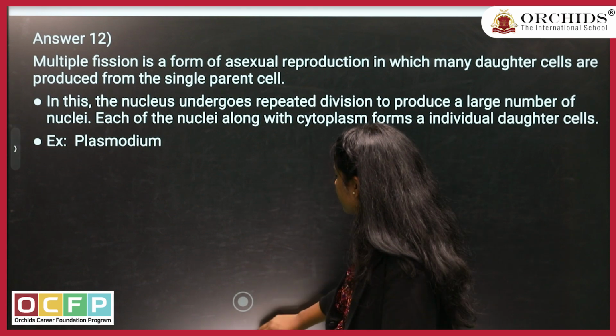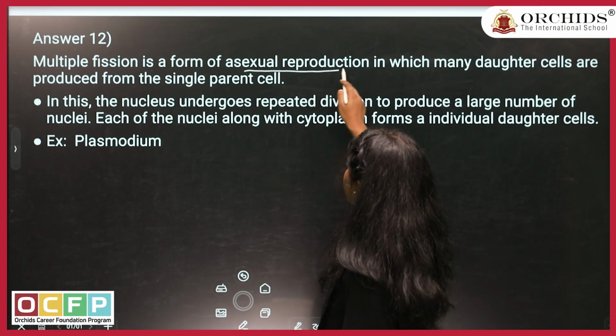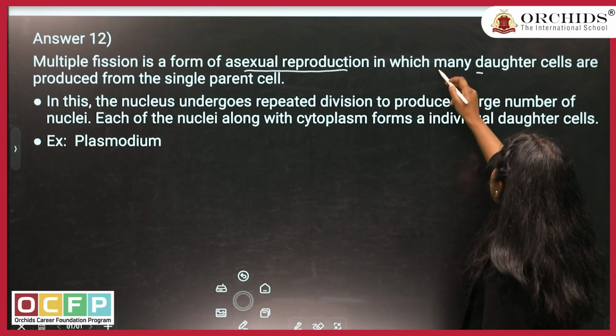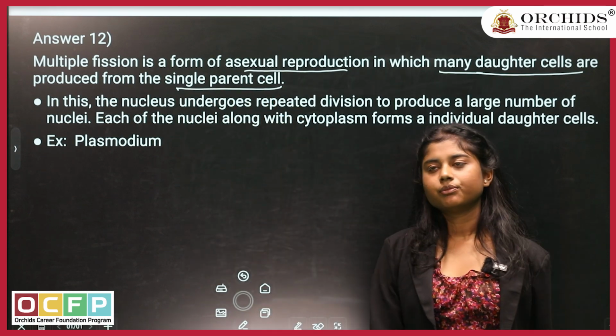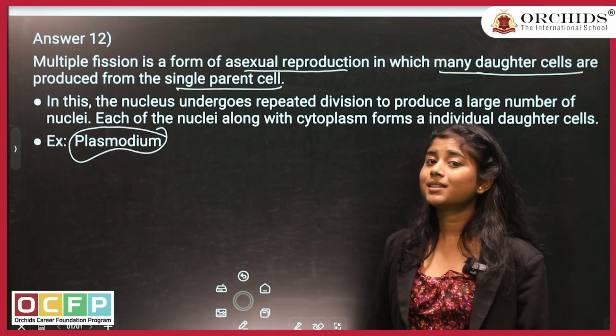Answer for this thing: the keywords are multiple fission, asexual reproduction, one of the most important keywords, many daughter cells, single parent. Example, Plasmodium, which causes malaria.